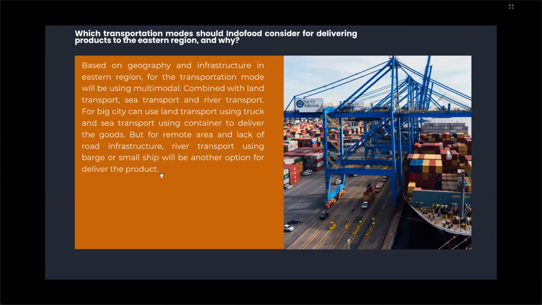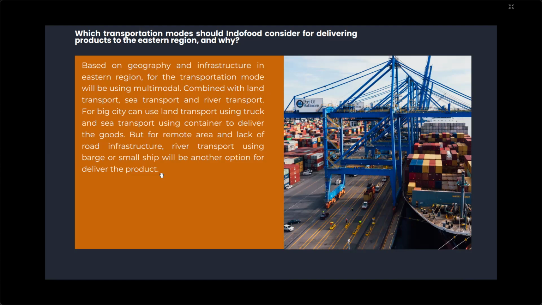And then, which transportation mode should be considered for delivering product to the eastern region and why? Based on the geography and infrastructure in the eastern region, the transportation mode will be a multimodal transport, yeah, combined with land and sea. Using air is too high cost transport because the raw material is high weight, yeah.